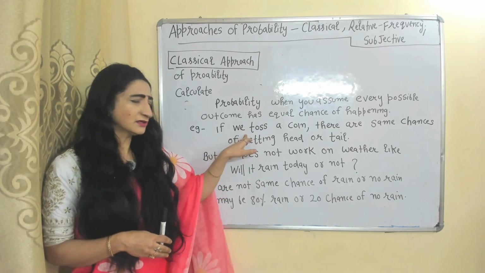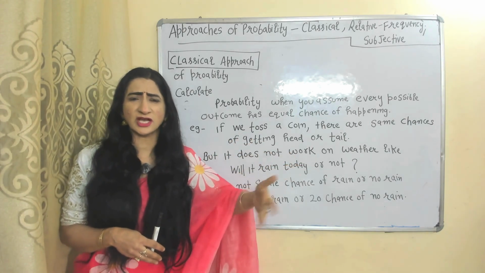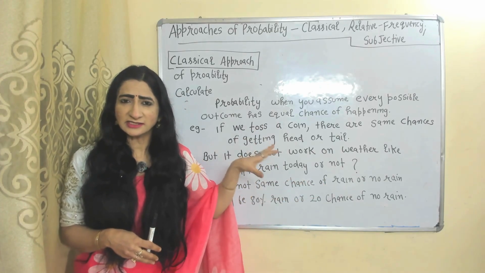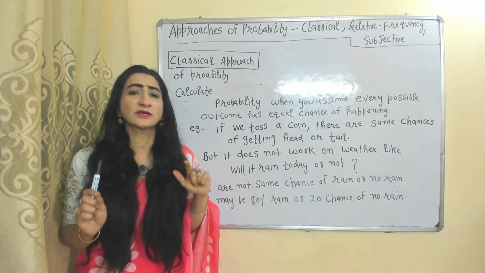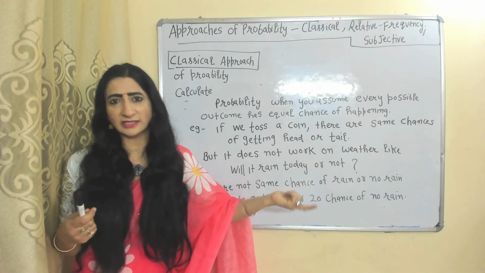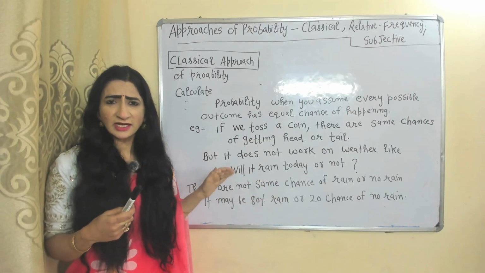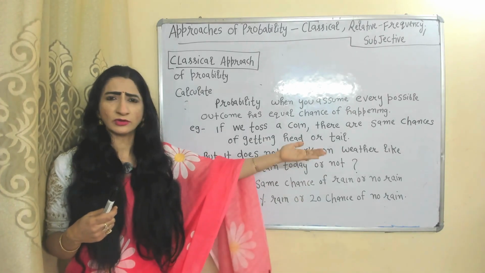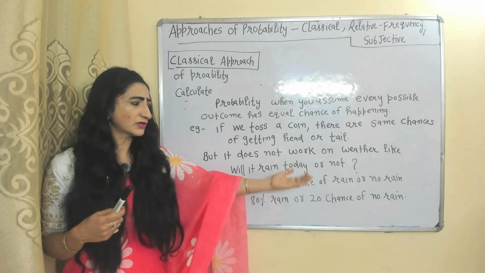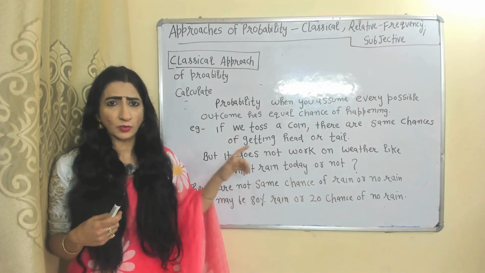For example, when you toss a coin, there is an equal chance, the same chance, of getting a head or a tail. So here this theory will work, but this approach will not work when you are going to forecast weather. For example, will it rain today or not? There is not the same chance of rain or not rain. It may be an 80% chance of rain or a 20% chance of no rain. So here this approach will not work.